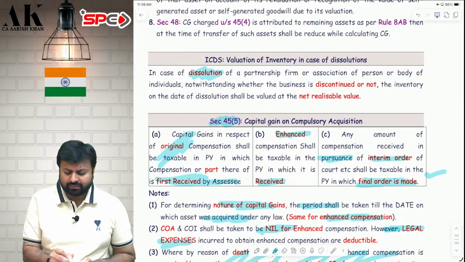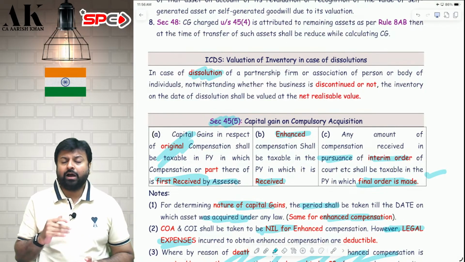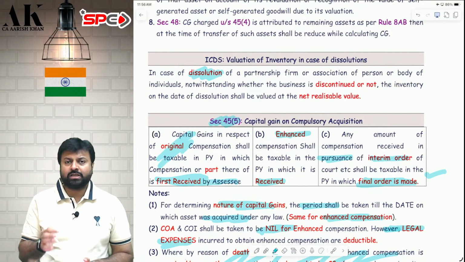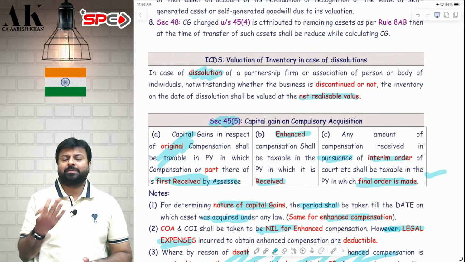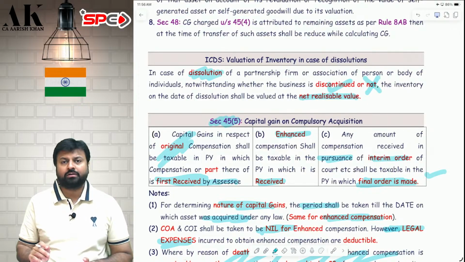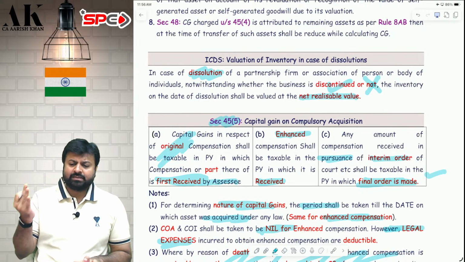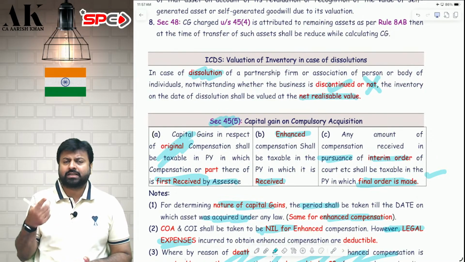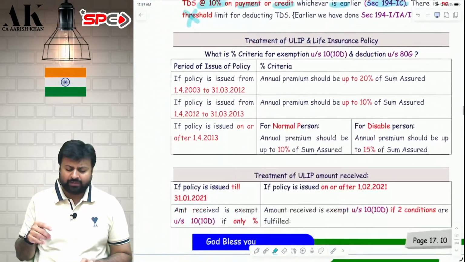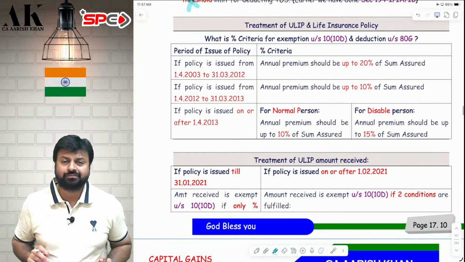If there is a dissolution of the firm, then how will the inventory be valued? In case of dissolution, the inventory will be valued as per net realizable value, that is NRV, irrespective of whether the business is continued or not. Even if the business is continued by some other partners, then also it will be valued at NRV, and if it is discontinued, then also it will be valued at NRV only. I hope it is clear to all of you.